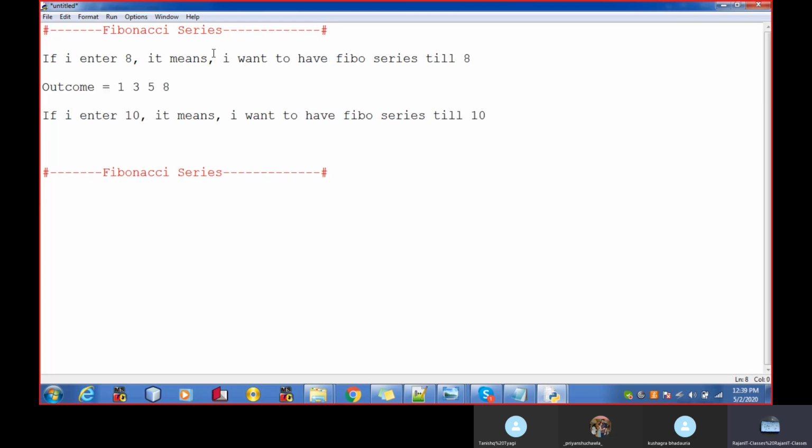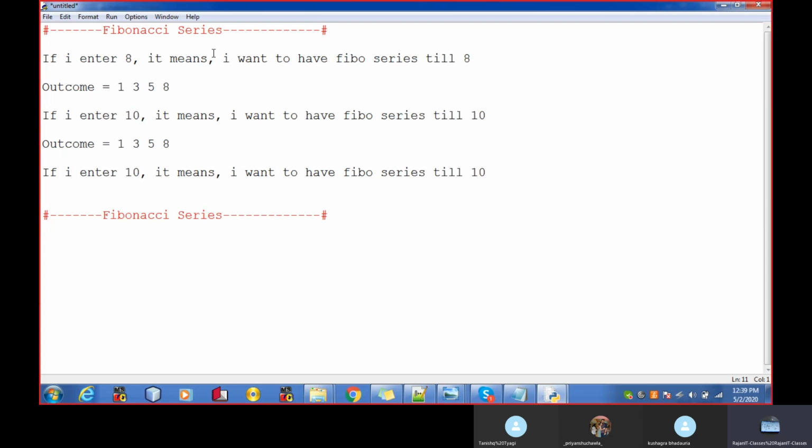If I enter 10, then again my outcome will be the same. Why? Because if I add 8 plus 5, it becomes 13, and 13 is greater than 10. It means if I enter 10, I want my Fibonacci series of only these numbers. So if I enter, let's say, 15, I want my series like this, and not further, because 21 is greater than 15.